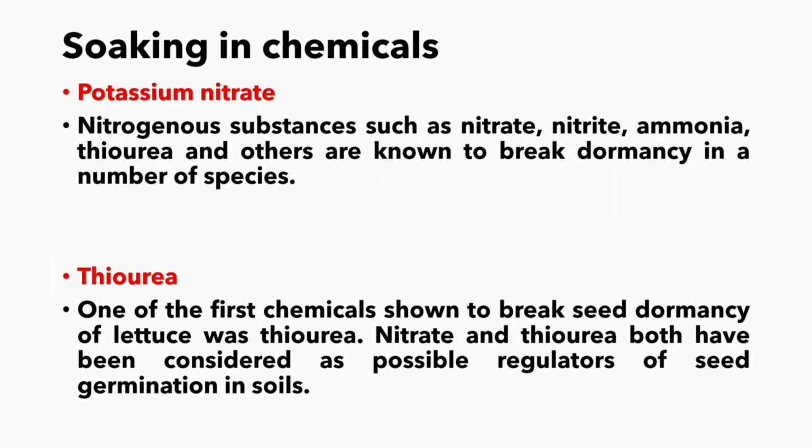Soaking in chemicals. First, let us see potassium nitrate. Nitrogenous substances such as nitrate, nitrite, ammonia, thiourea and others are known to break dormancy in a number of species. Thiourea. One of the first chemicals shown to break seed dormancy of lettuce was thiourea. Nitrate and thiourea both have been considered as possible regulators of seed germination in soils.